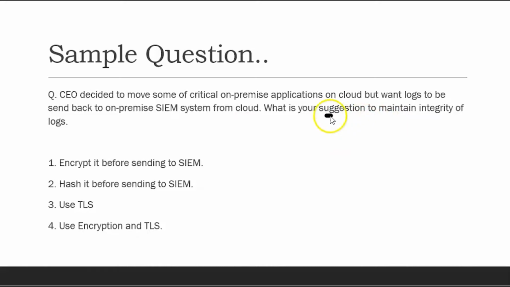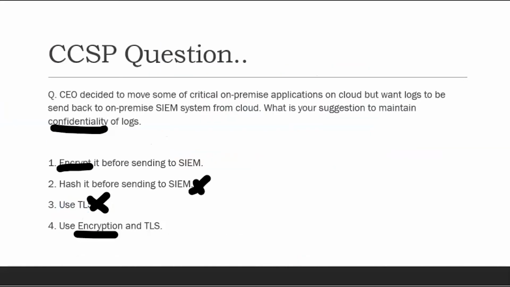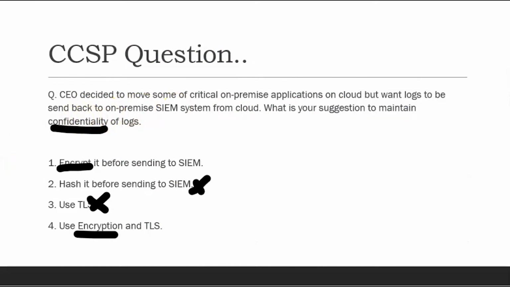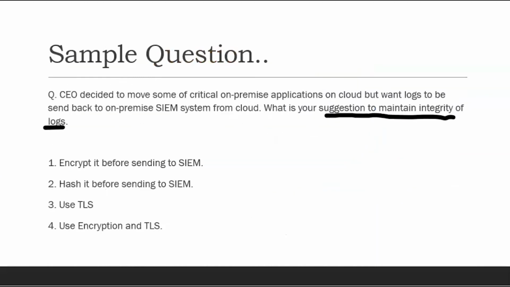This time, the question asks to maintain the integrity of the logs. Previously, as we have seen, we were asked about the confidentiality of the logs, which I saw in my exam paper. When you want to maintain the confidentiality of the logs, you go with encryption, which means that no one can see them. Let's say the CEO is not concerned about whether someone can see them or not. The CEO just wants to say that at least the logs don't get modified.